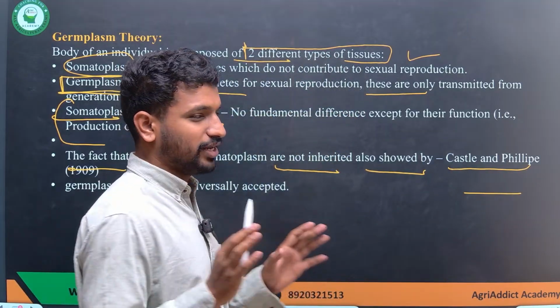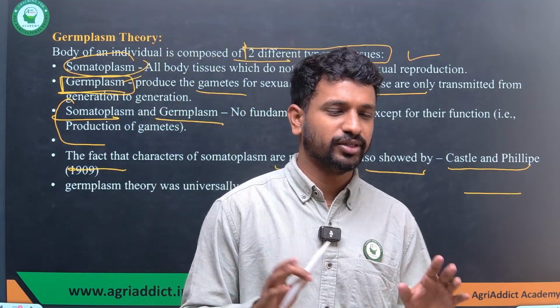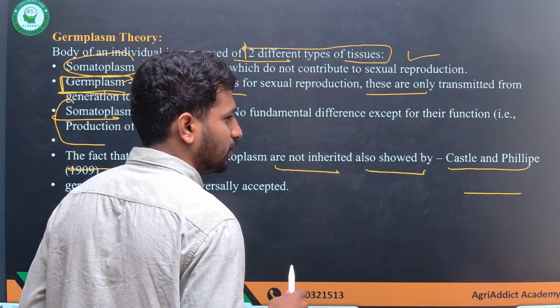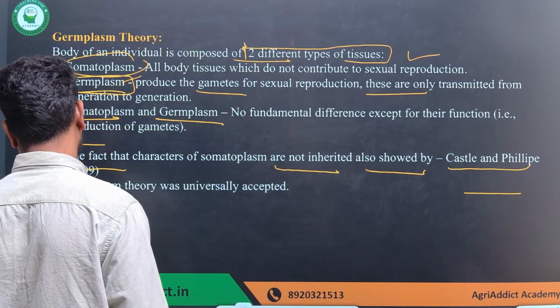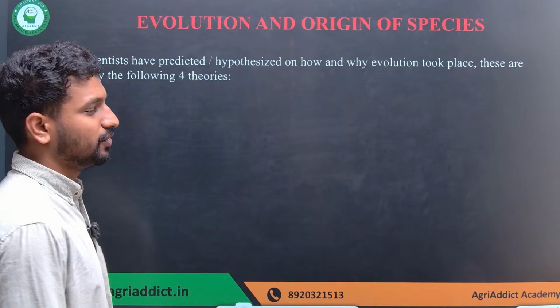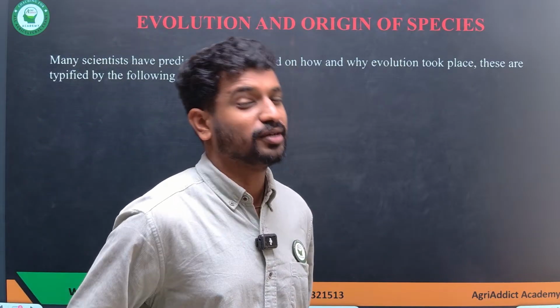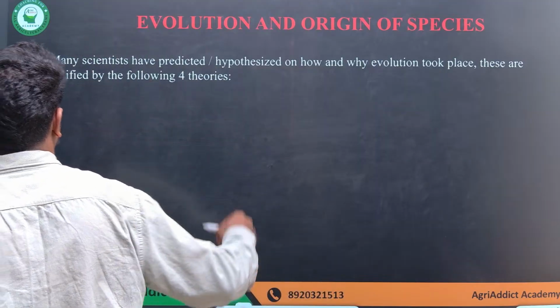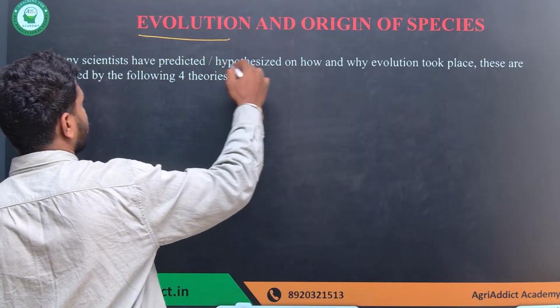These are some of the very important theories that you have to remember from the theories of evolution. Yes, negated by the experiment of Weismann, good. So these are some of the theories, but there are also some other things that we have to understand, regarding the origin of evolution and the origin of species.